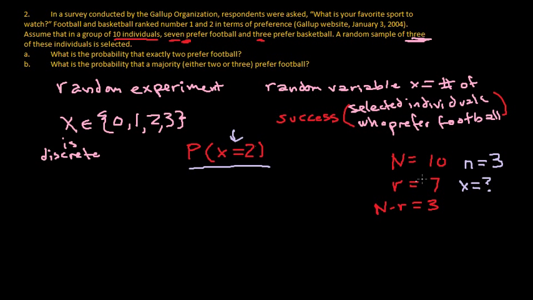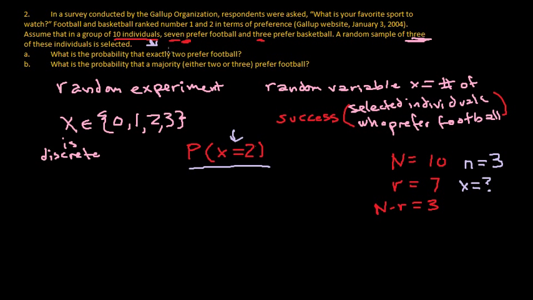But if we do this kind of experiment where we are drawing from a known population, and we have successes and failures in the population, and we're drawing without replacement, right? So when we pull an individual out of this group, we're not going to put them back. We pull them out, tell them, hey, can you stand over here to this side? And now we have 9 individuals left. Perhaps the person we pulled prefers football, perhaps they prefer basketball. We don't know, but whichever it is, it changes the underlying shape of the next 9.